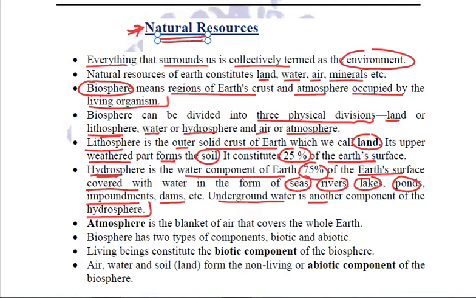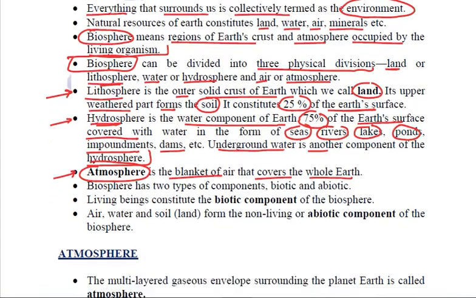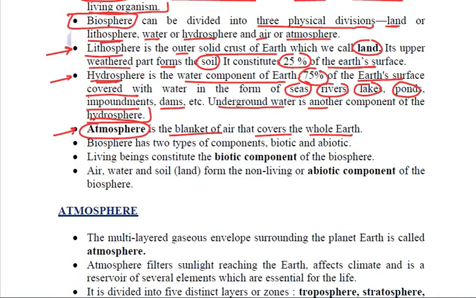Talking about the third physical division, that is the atmosphere. What is atmosphere? It is the blanket of air that covers the whole earth, right? So this atmosphere, hydrosphere and lithosphere collectively form the biosphere. All these three spheres contain two types of components. We already know the two components of biosphere are biotic components and abiotic components.